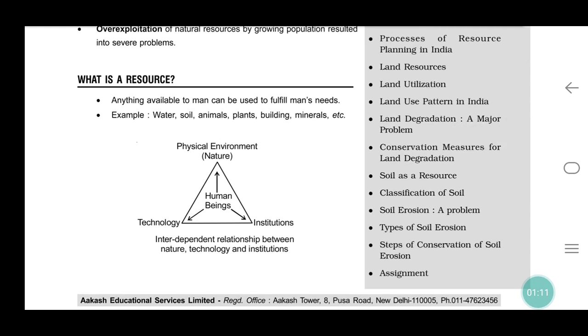Water, anything. What is a resource? Anything available to man that can be used to fulfill man's needs. Examples of resources: water, soil, animals, plants, buildings, minerals, and so on. Why is water especially mentioned? Water is a major source in agriculture and industry. So water is a natural resource, along with soil, animals, plants, buildings, minerals, and so on.